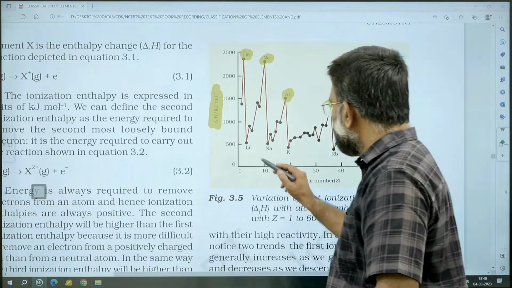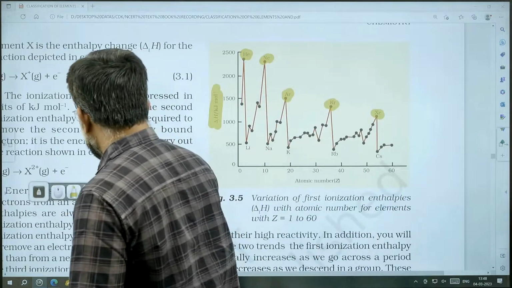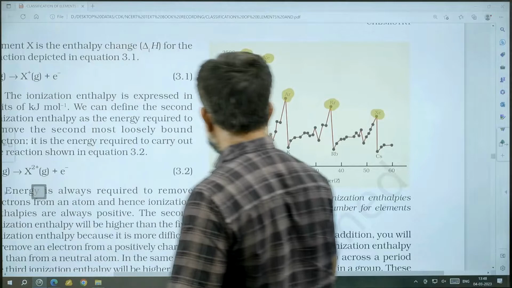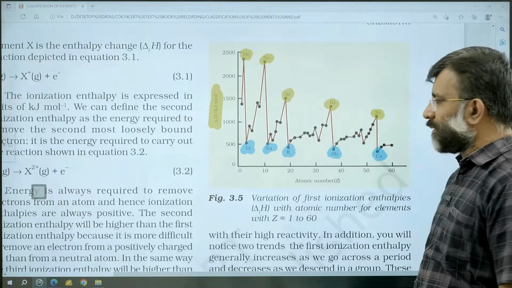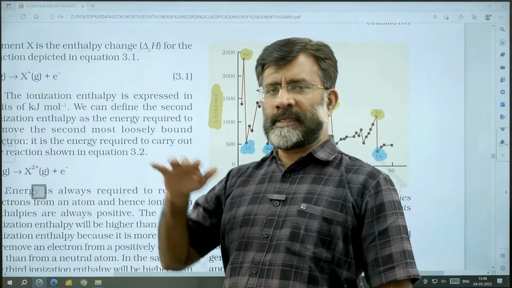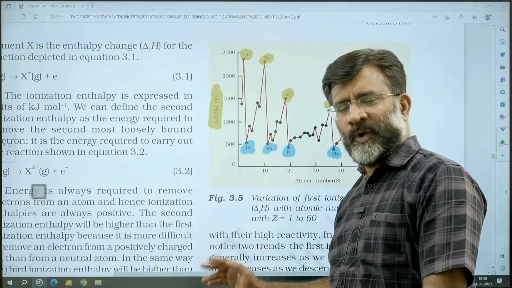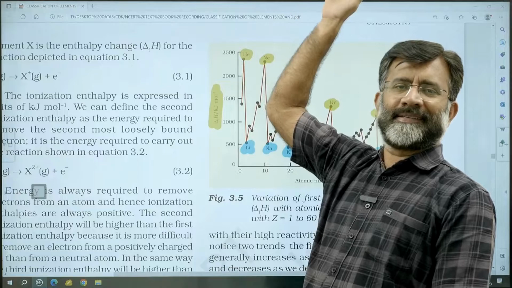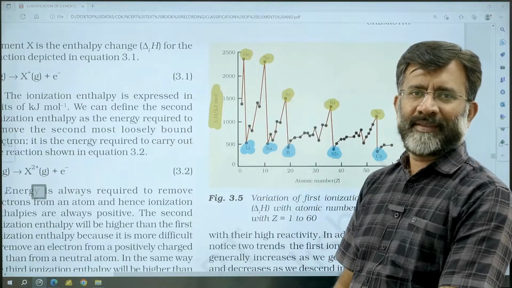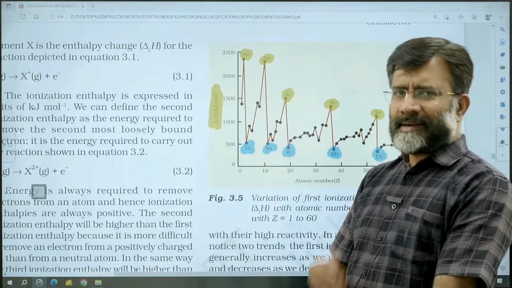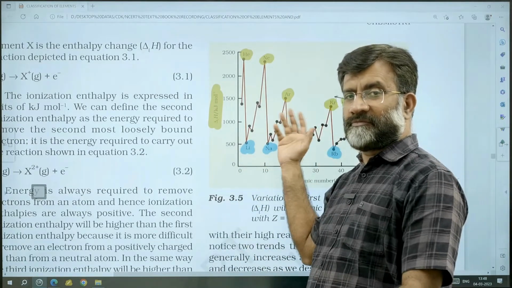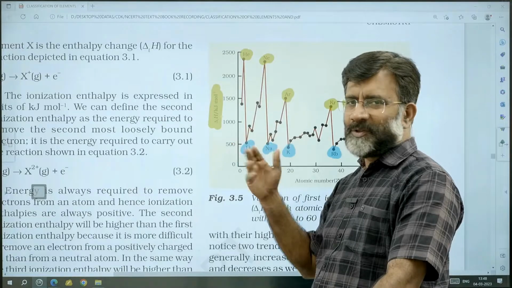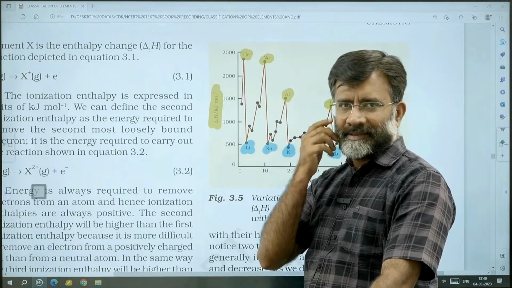While alkali metals are available at the bottom. For alkali metals, ionization enthalpy is a low value. For noble gases, ionization enthalpies are high values. The matter is very simple. But if you haven't gone through this type of graphical analysis, you may fail sometimes in answering even direct questions.